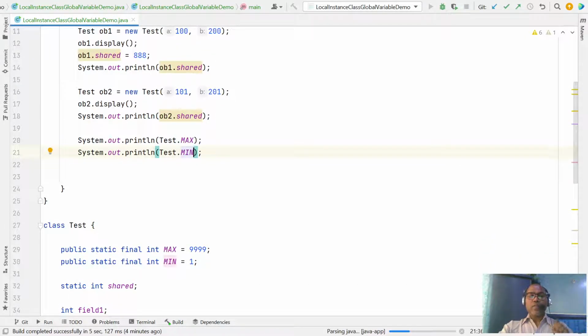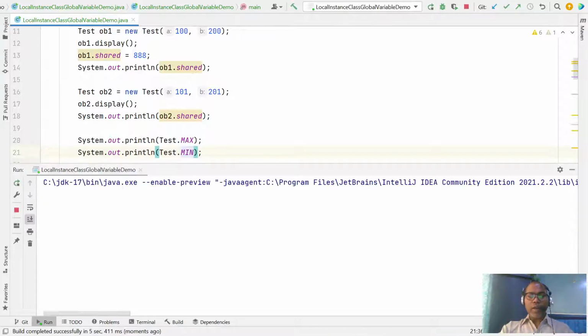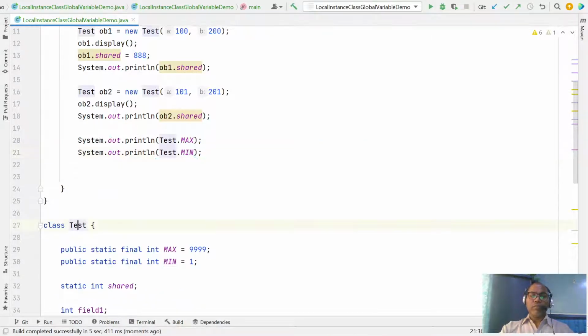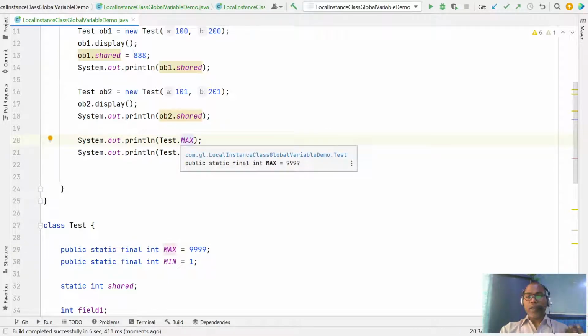Sometimes you can say constant variable. So you can declare this constant variable inside your class or inside your interfaces, but you have to make sure all the global or constant names should be in uppercase. This is the indication so that any developer who looks at the code and sees uppercase knows this is a constant and final.